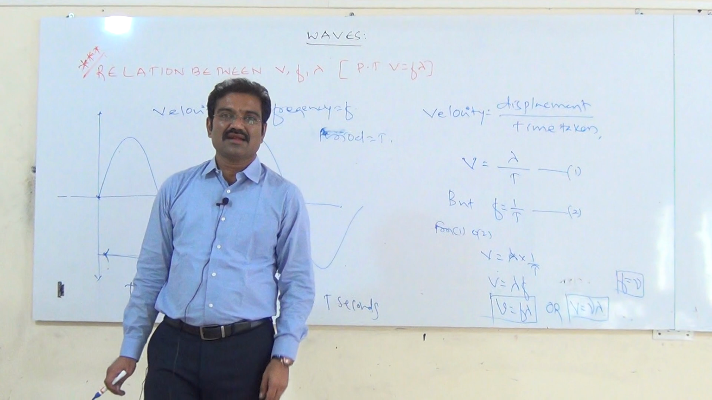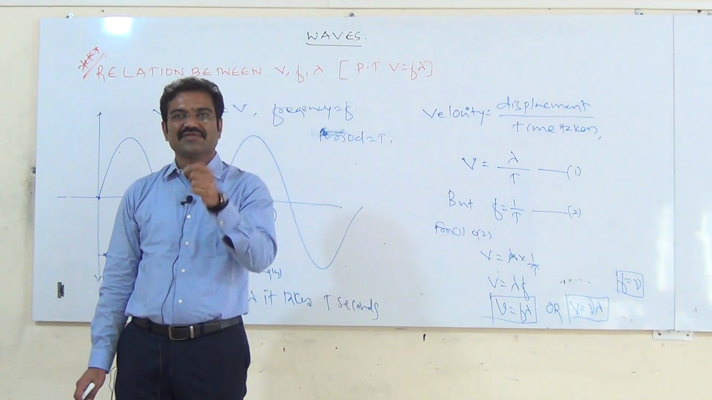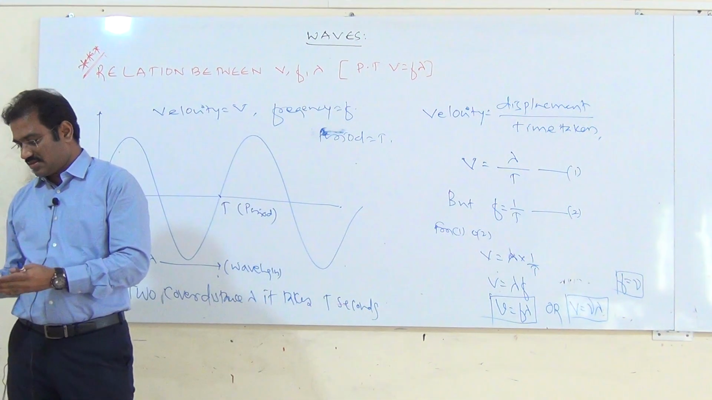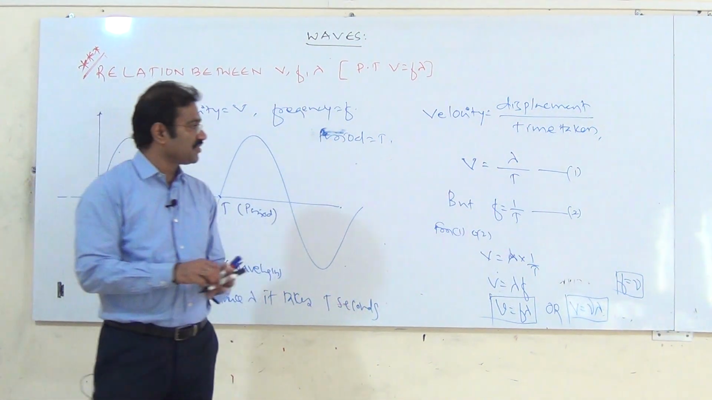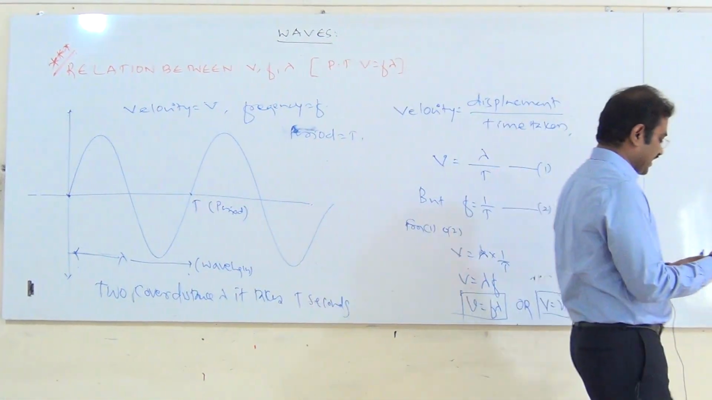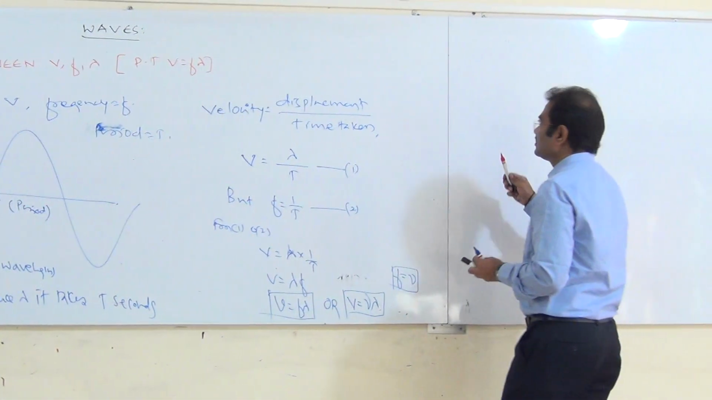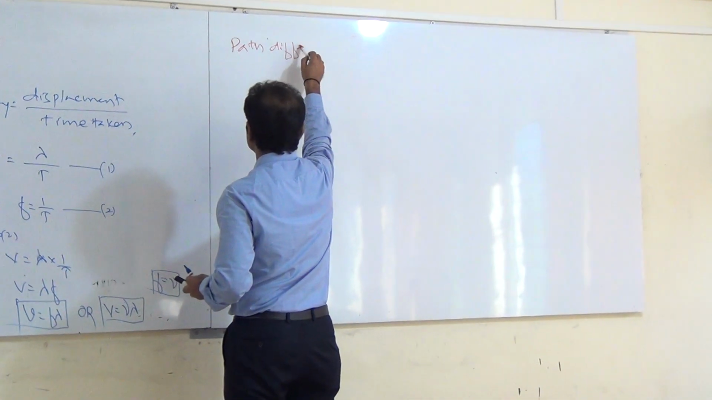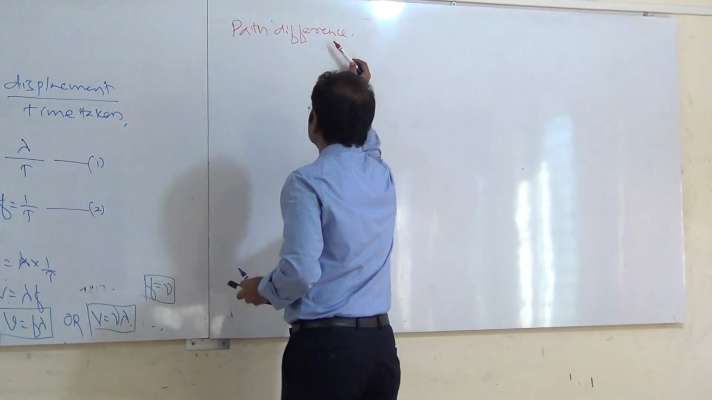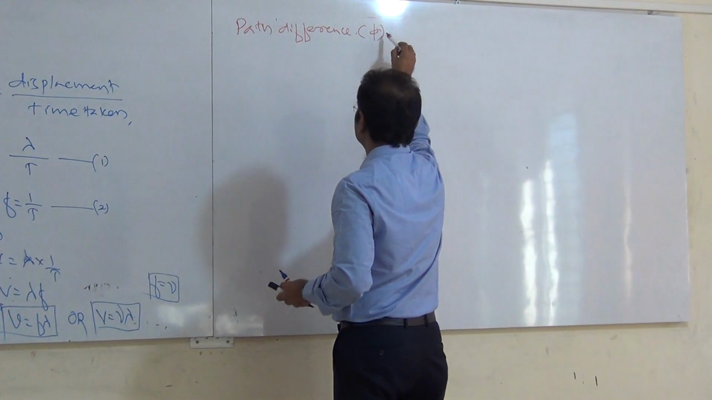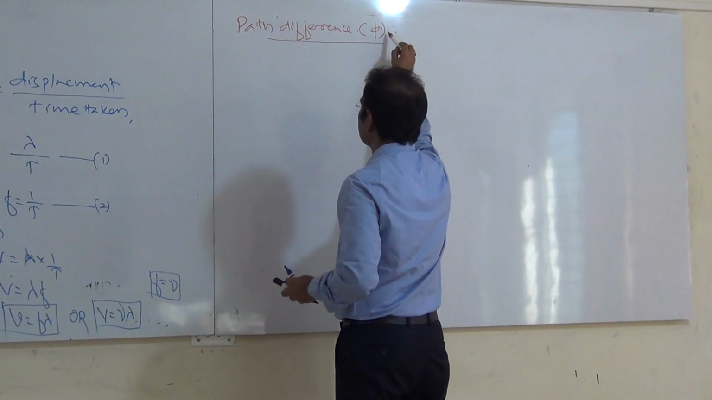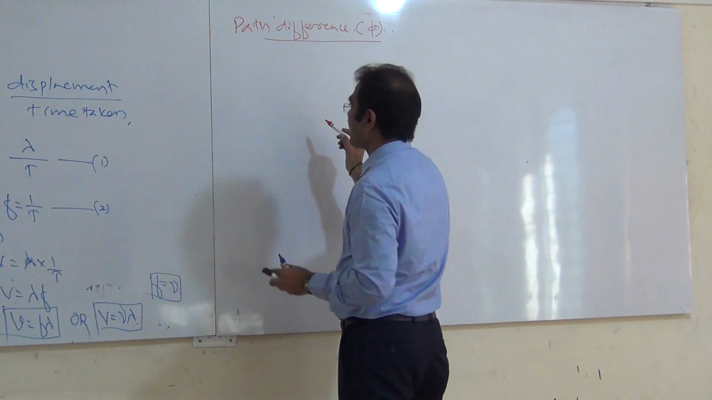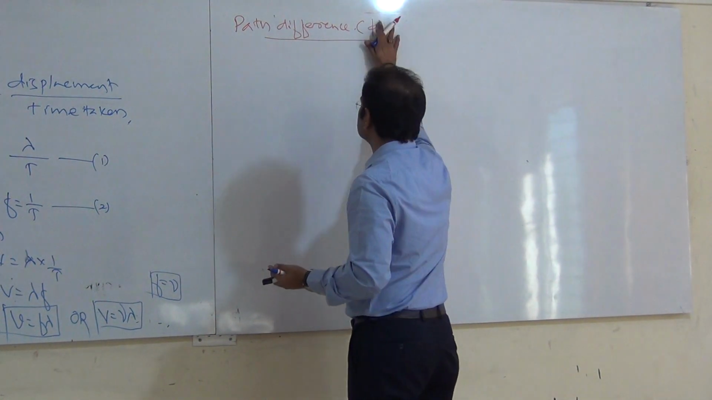Okay, this is one thing. The second one is, there are two important words. One is path difference and another one is phase difference. So I write the relation between path difference and phase difference. That is my next one. What is a path difference? Path difference is denoted by the letter x.